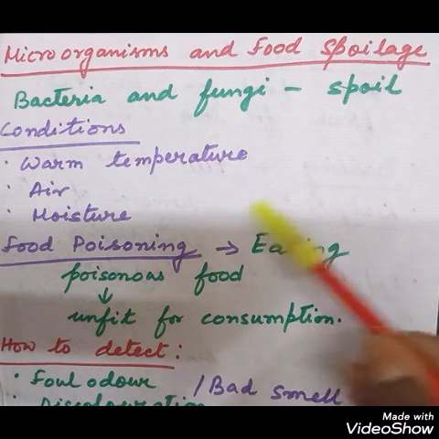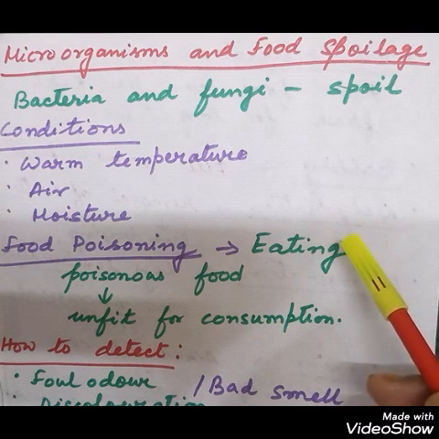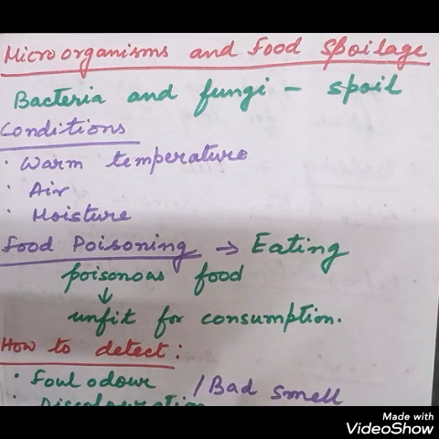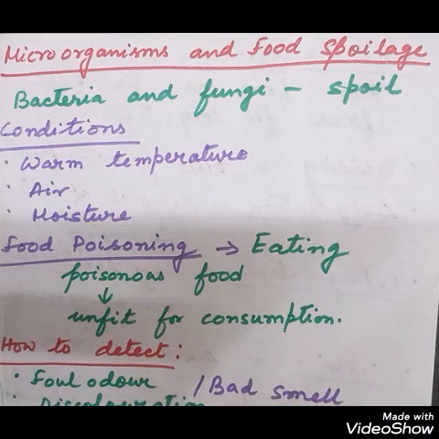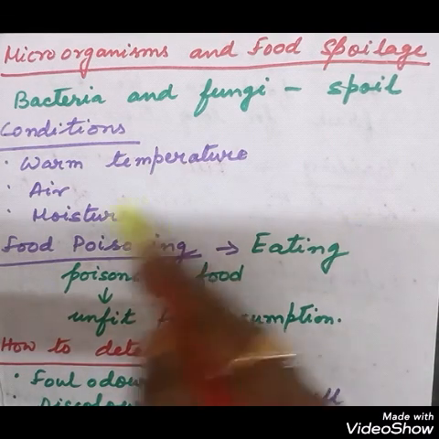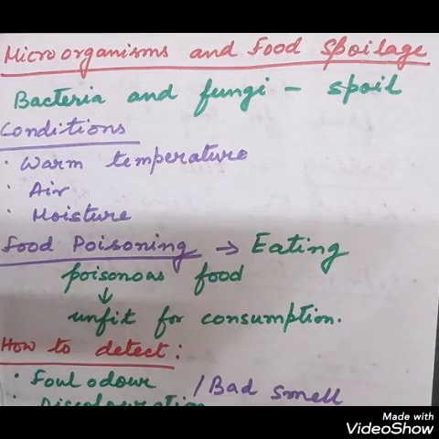So, this leads to what is called food poisoning, or when we eat poisonous food which is unfit for consumption, which is infected with microorganism, then they can produce various effects which is called food poisoning.